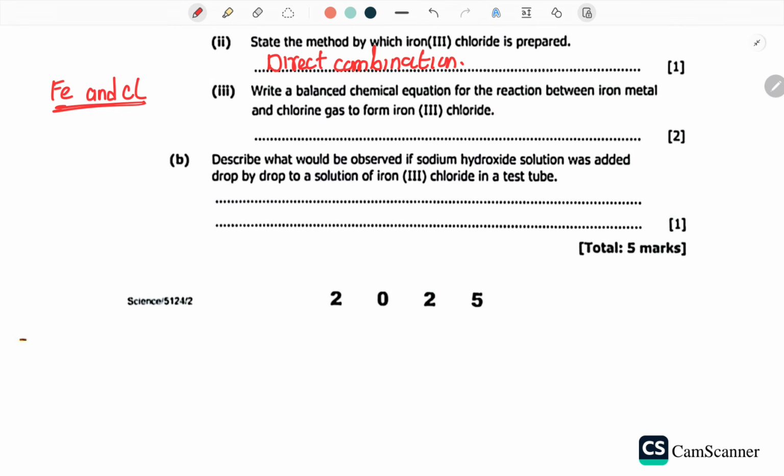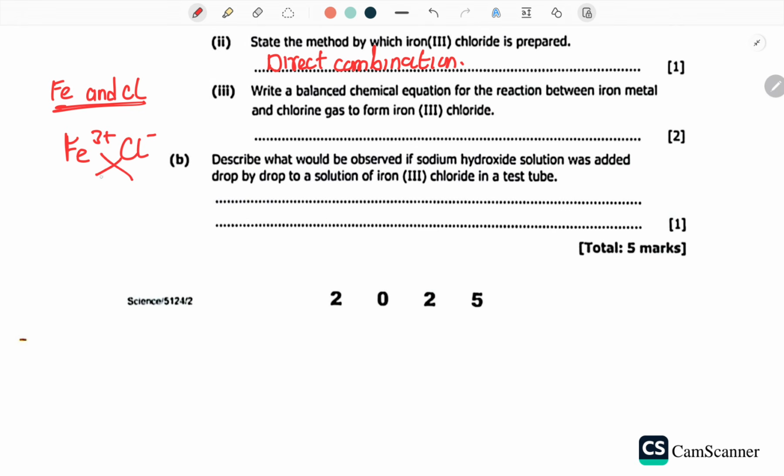Now, this is what is reacting, but I want you to pay extra attention to what I'm going to do, to form iron 3 chloride. How is iron 3 chloride formed? Because we know that iron 3 looks like this, then a chloride looks like this.